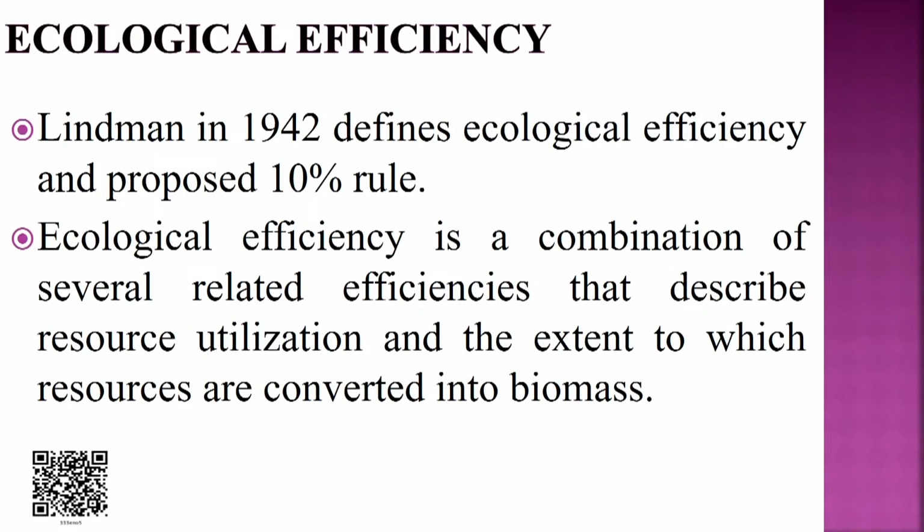Ecological efficiency is a combination of several related efficiencies and describes resource utilization and the extent to which resources are converted into biomass. Assimilation energy efficiency is the amount of assimilation divided by the amount of food ingestion. Net primary production efficiency is the amount of consumer production divided by the amount of assimilation. Now we talk about the formula of energy efficiency.